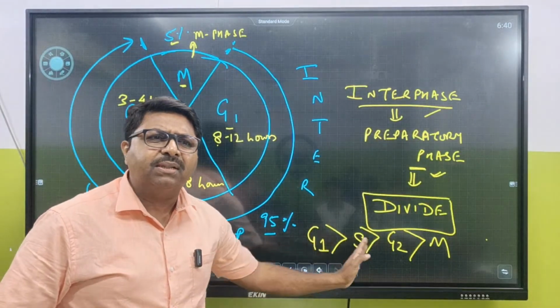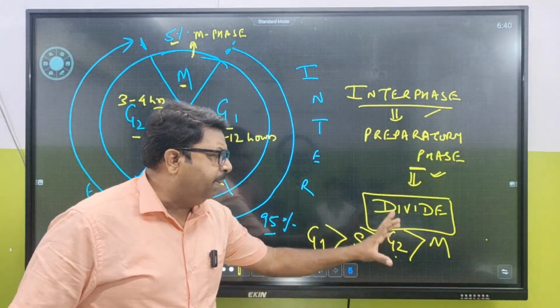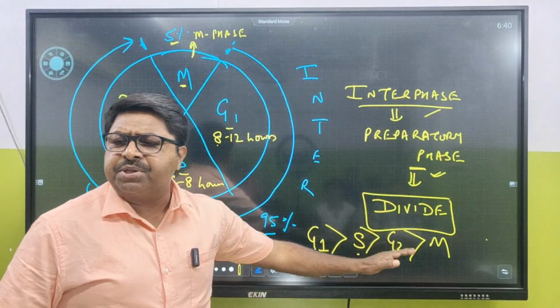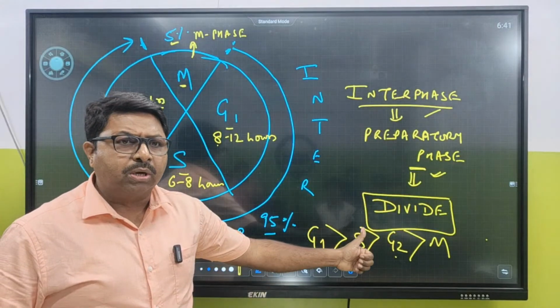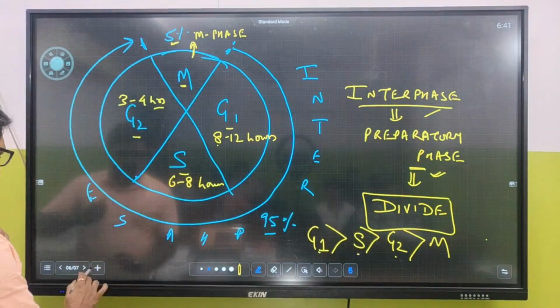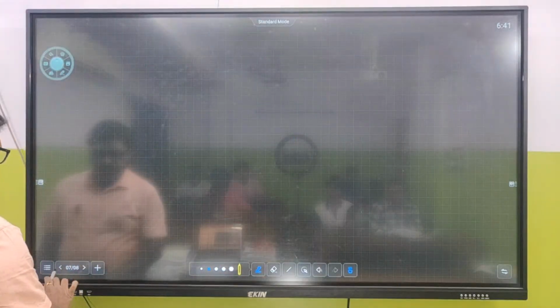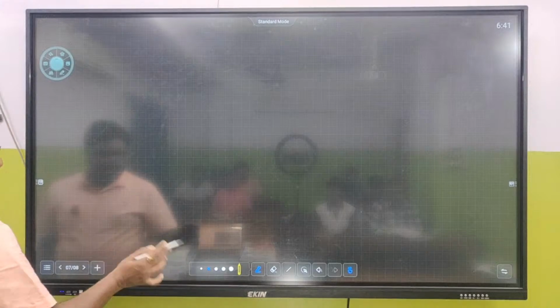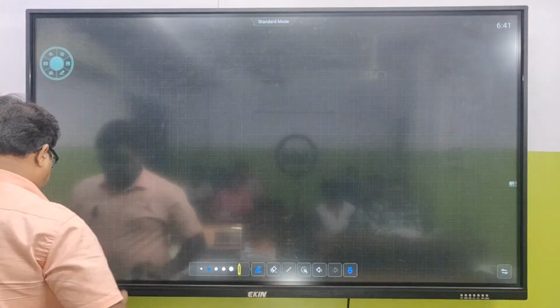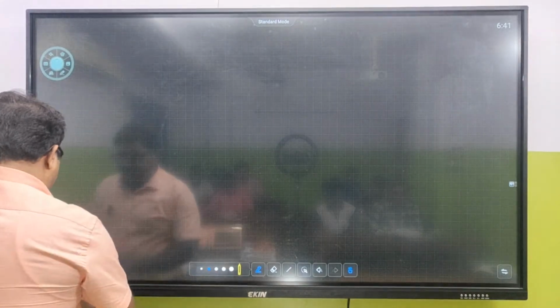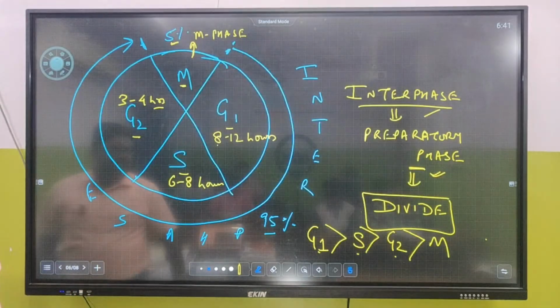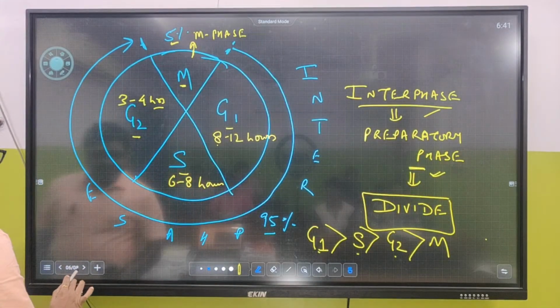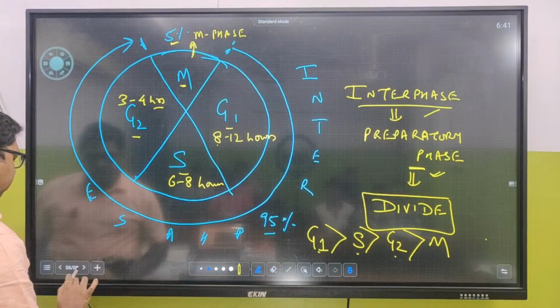इसमें क्या प्रिपरेशन चलता है? इन तीनों में क्या प्रिपरेशन चलता है? What is the preparation that takes place over here? We are going to talk about that now. So, yes. Now, the first thing that they have given is about G1. Let us talk about G1.